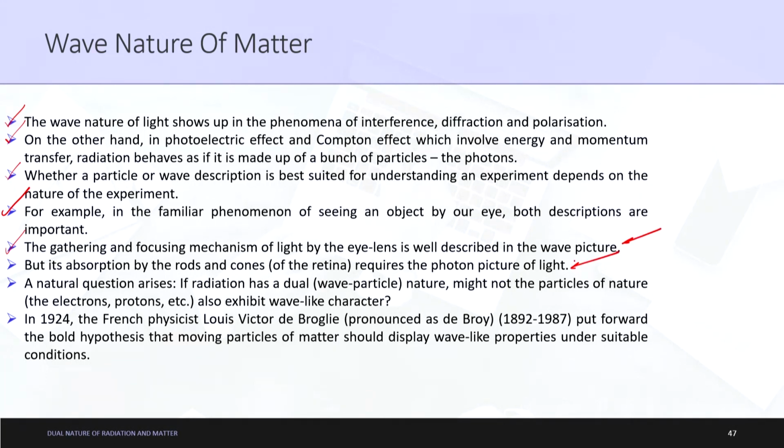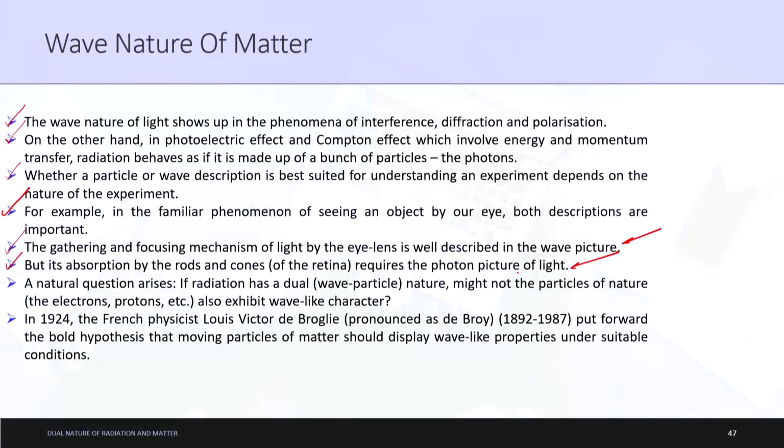If you are trying to understand the concept of gathering and focusing mechanism, then the wave nature of propagation is required, and if we are trying to understand the absorption phenomena by the retina, then the photon picture is required. Okay. So basically this complete slide is only based upon the nature of experiment you are trying to do, and finding out whether this experiment can be visualized using the wave propagation or the particle propagation. That is it. There is no rocket science in this, we are just trying to depict what sort of experiments can be understood by the wave propagation, and what sort of experiments can be understood by the particle propagation.